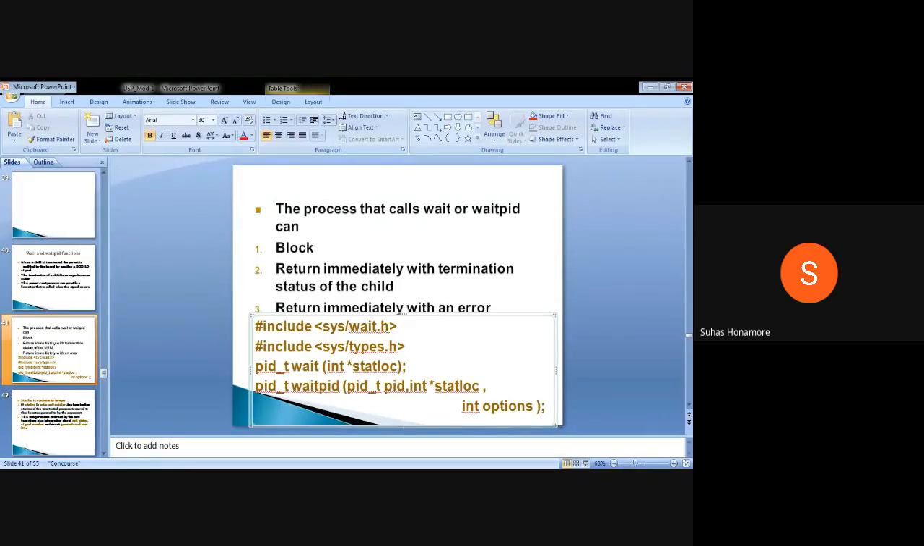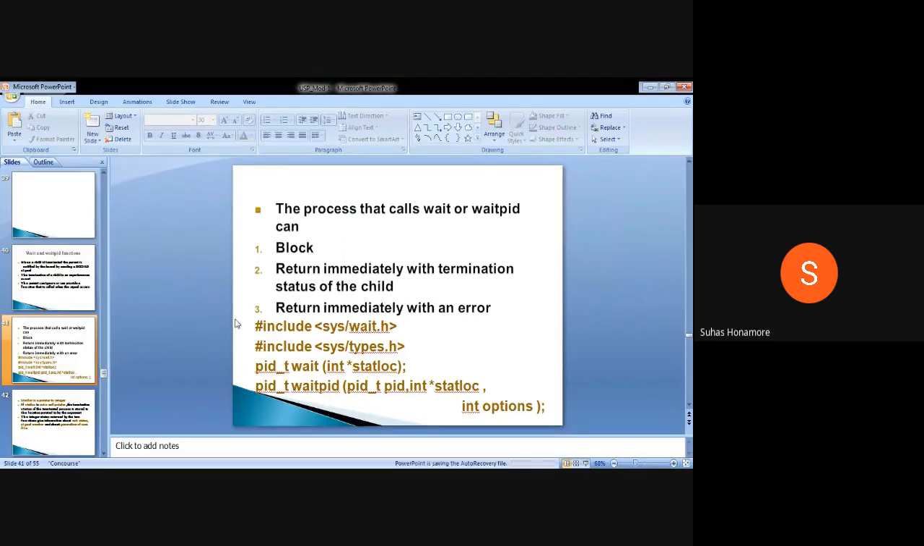So the parent has to give one variable address to this function. In that variable, the status of child termination will be given. It may be because of some error that it got terminated, or it may have executed successfully, or it may give some message to the parent. Depending on that, this status will be set. It is an integer value, a positive integer value, normally starting from 0 onwards. Depending on that, you can perform some task in the parent.